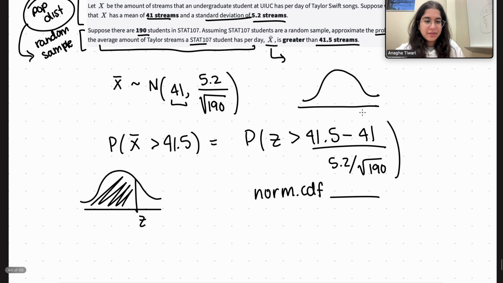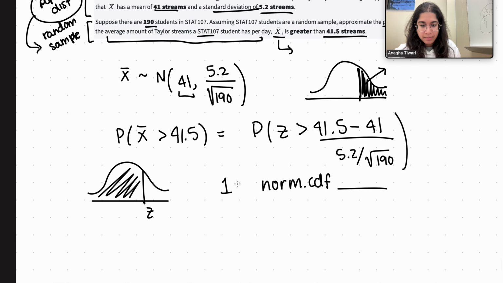If this Z-score is maybe somewhere here, then we want to find the probability to the right. That is the probability that the average amount of Taylor Swift streams a Stat 107 student has per day is greater than 41.5 streams. We want to calculate this probability here. So we're actually going to have to do 1 minus norm.cdf of this Z value that we calculate here.